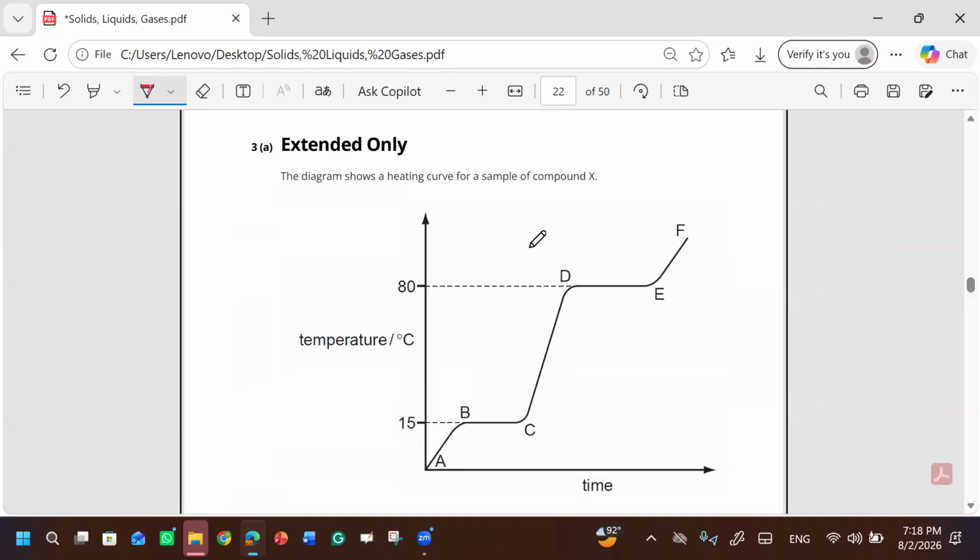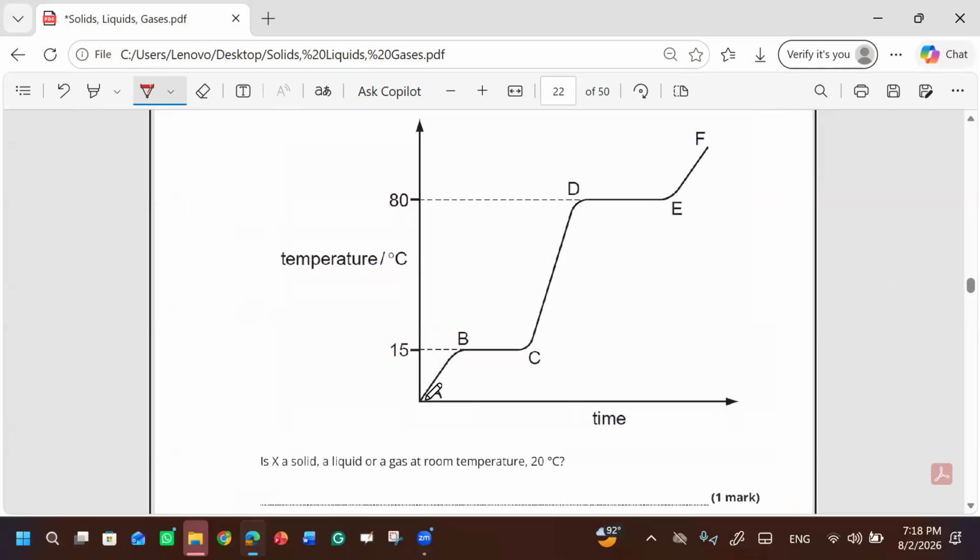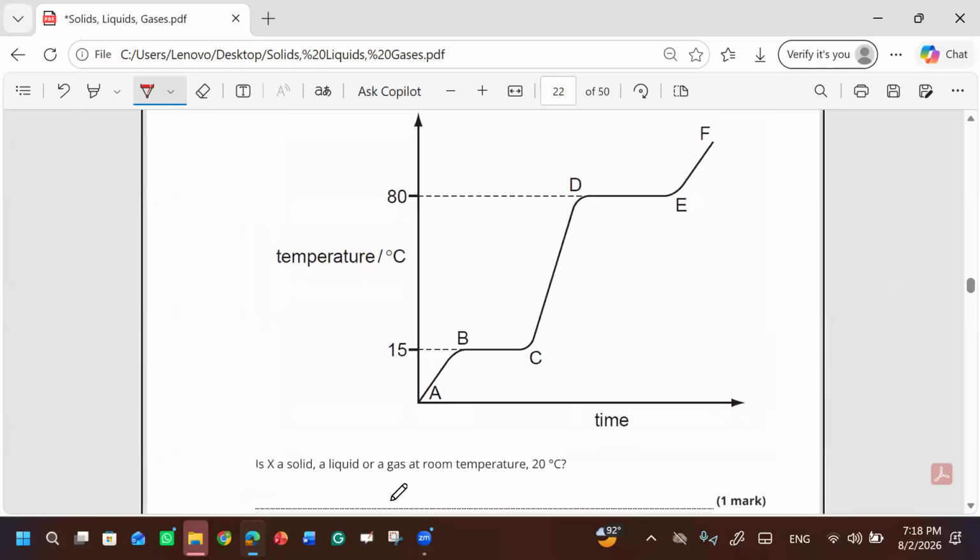That is the scariest part of the IGCSE. The diagram shows a heating curve for a sample of compound X. Is X a solid, a liquid, or a gas at a temperature of 20 degrees Celsius? At 20 degrees, it will still be a liquid.